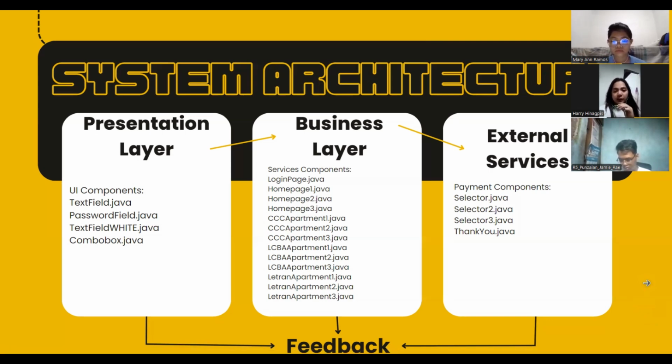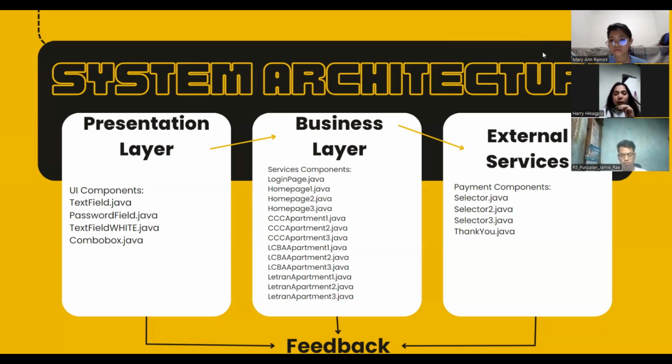For the business layer, also known as the logic layer or domain layer, is a crucial component of a multi-tiered application architecture. It encapsulates the core functionality and business logic of the application, serving as an intermediary between the presentation layer, which handles user interactions, and the data access layer, which manages data storage and retrieval. The business layer contains the core functionality and business logic of the application. It acts as an intermediary between the presentation layer and the data access layer, processing user requests, applying business rules, and ensuring the integrity of operations.